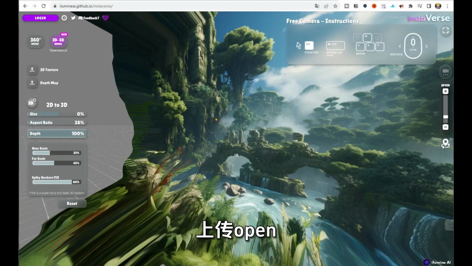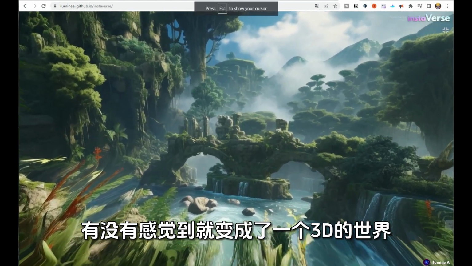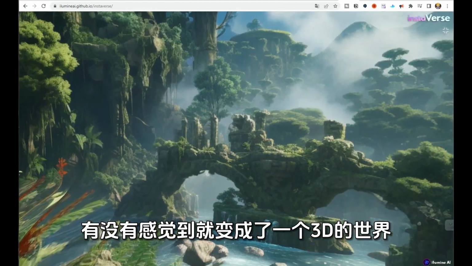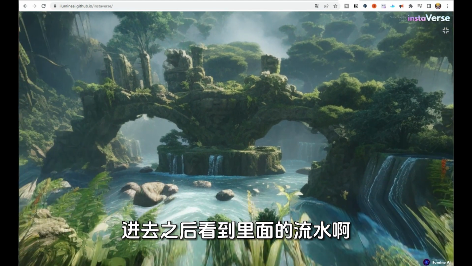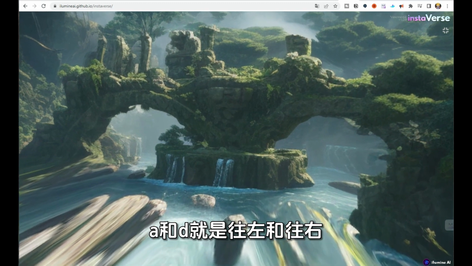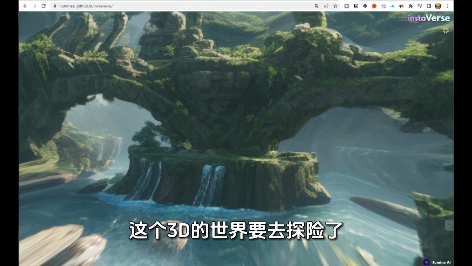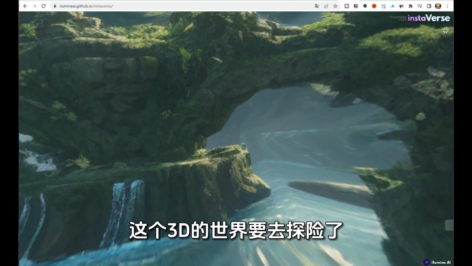But let's not worry about it for now. First, click on this share button to share it. Then click on depth map and select save to download it. After that, go back to this website, upload it in the depth map section, and click open. Then there is a little feeling. Do you feel that it becomes a 3D world after entering, with flowing water inside?